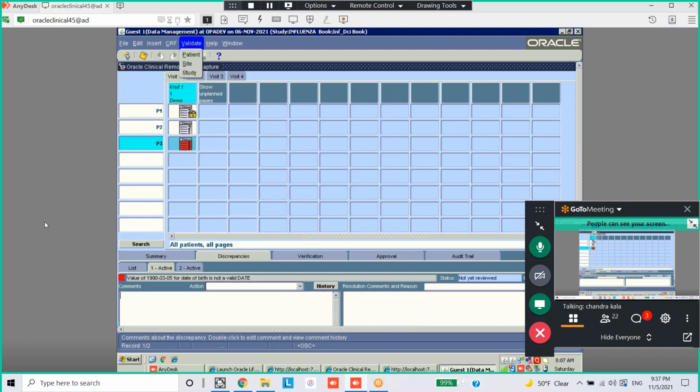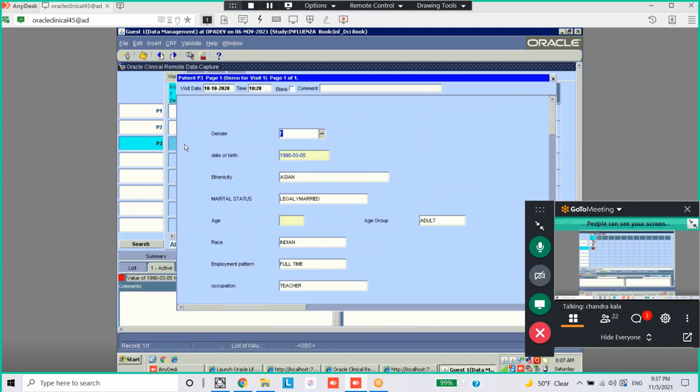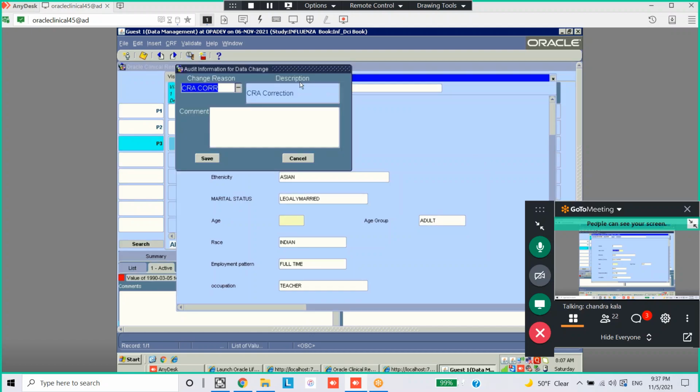And Nandini, it is showing red color, right? Yes, ma'am. Did you click on that one? Okay. That is the CRF page. You can correct the date of birth.